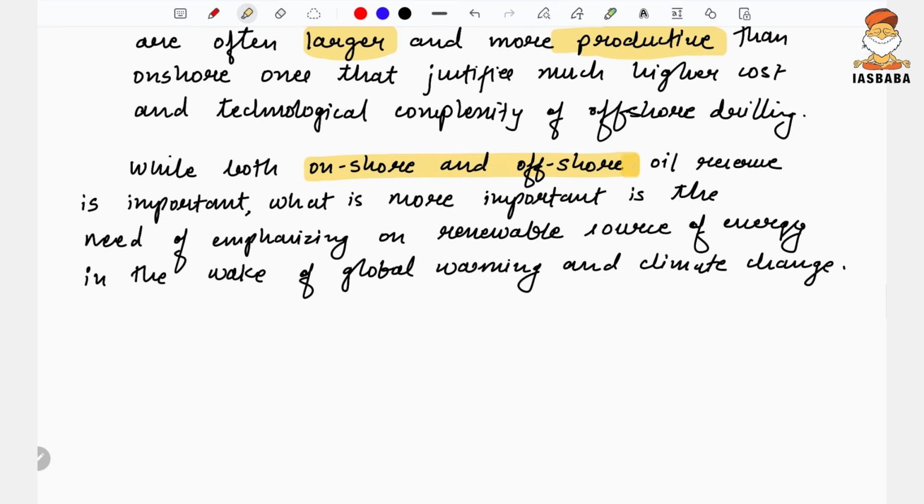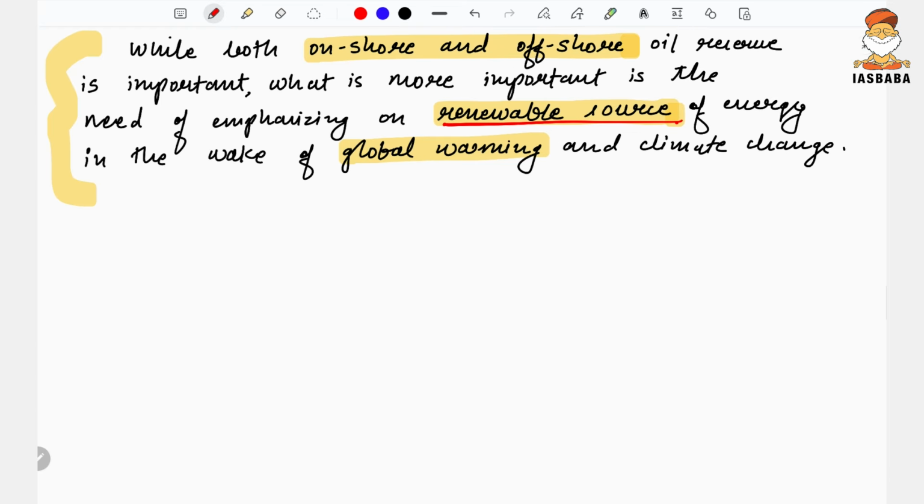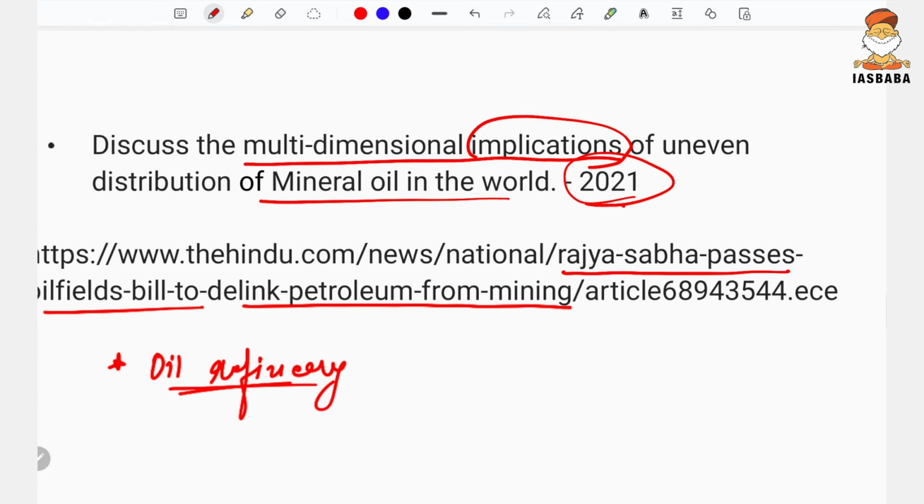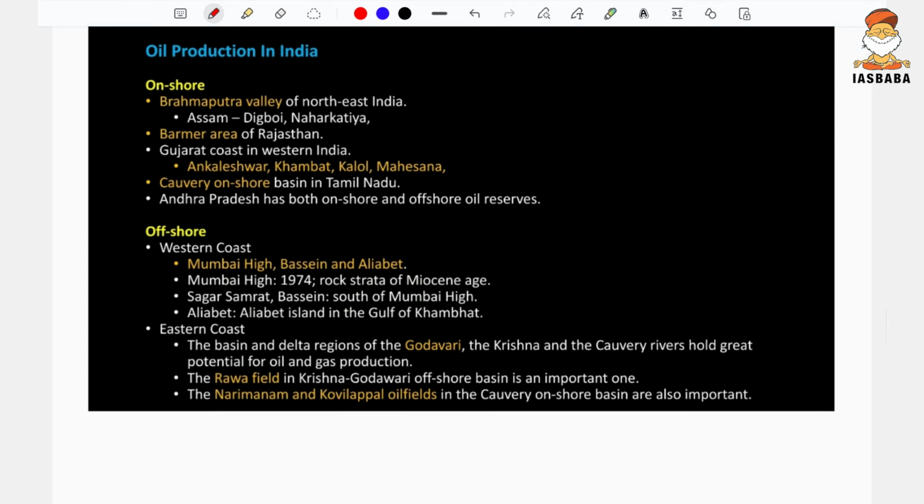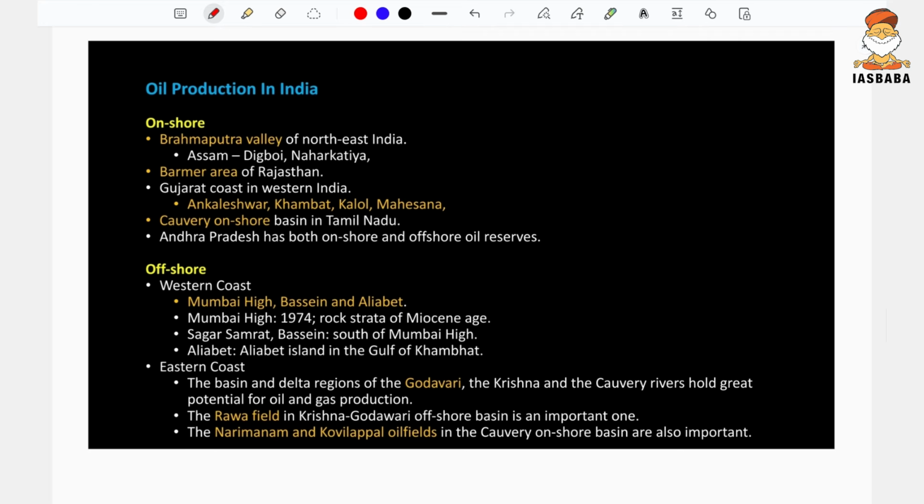So while both onshore and offshore oil reserves are important, what is more important is the need to emphasize renewable sources of energy in the wake of global warming and climate change. So here I differed from the demand of the question, wherein the stress was given on the renewable energy sources. Here, like in the conclusion, you can mention such points. You don't have to always say yes to the question every time.